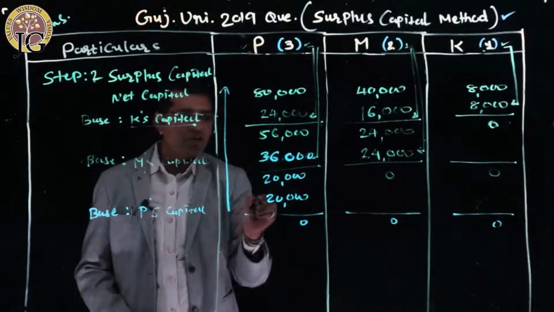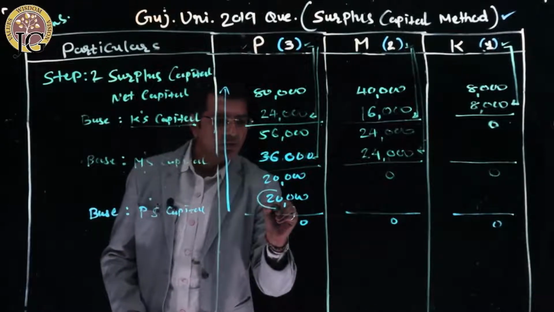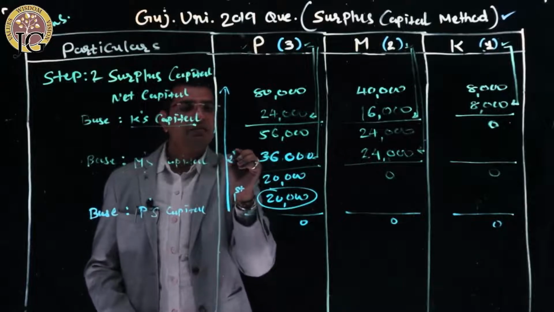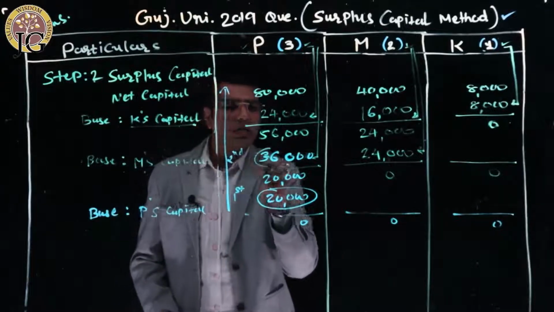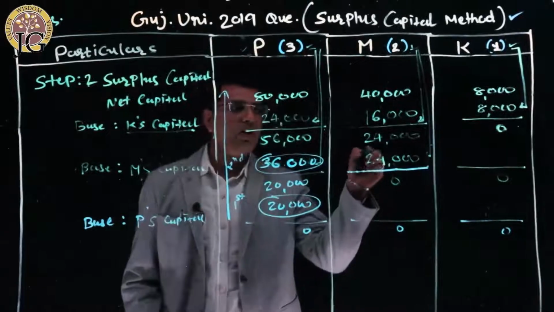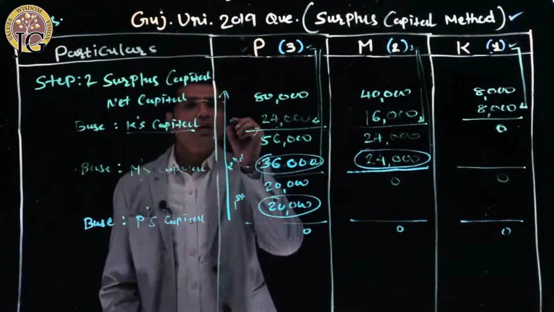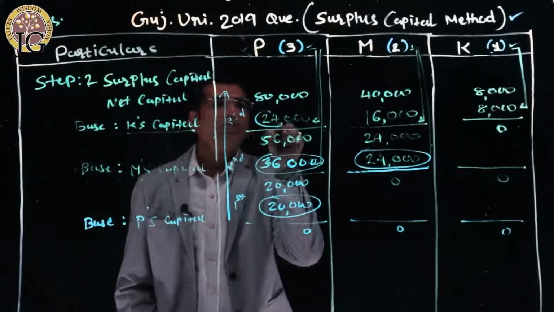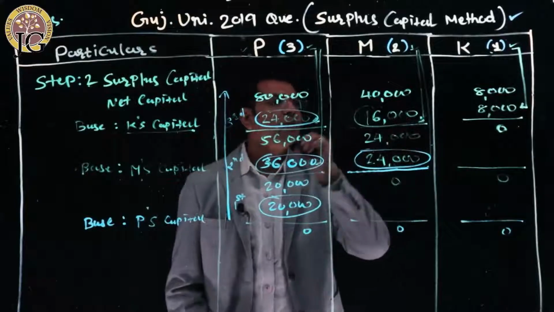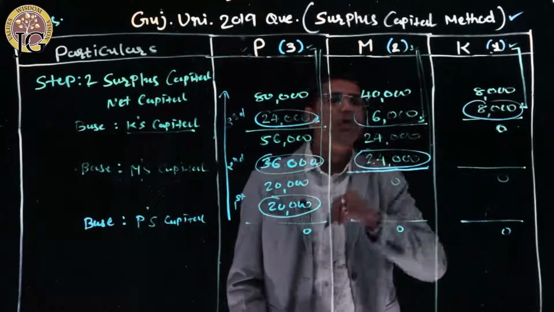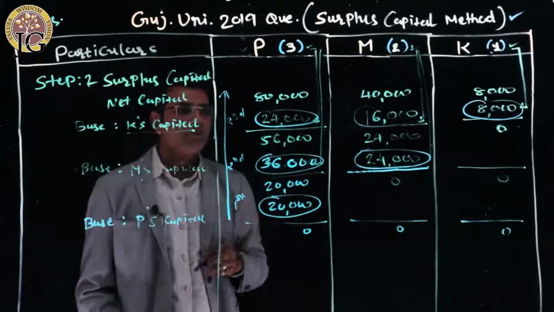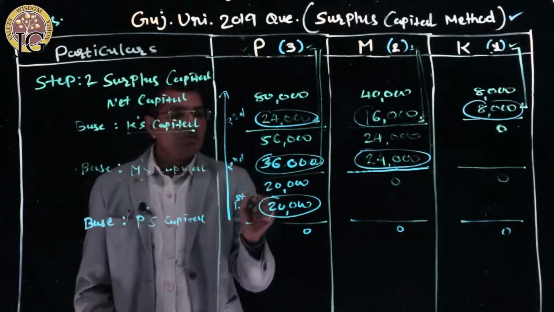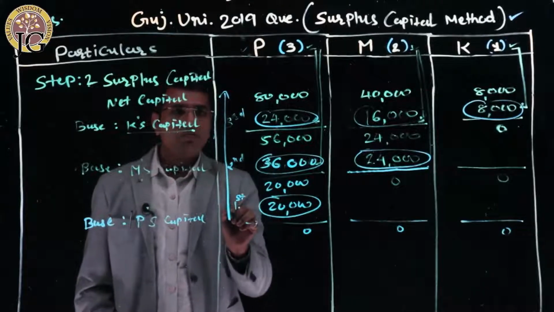That means first P will receive 20,000 rupees in the first phase. Then in the second phase, P and M will receive 36,000, that is 24,000 and 12,000. In the third phase, P will get 24,000, M will get 16,000, and K will get 8,000. Right? So these are the steps. In the first phase, from downward to upward, we have to go from downward to upward.